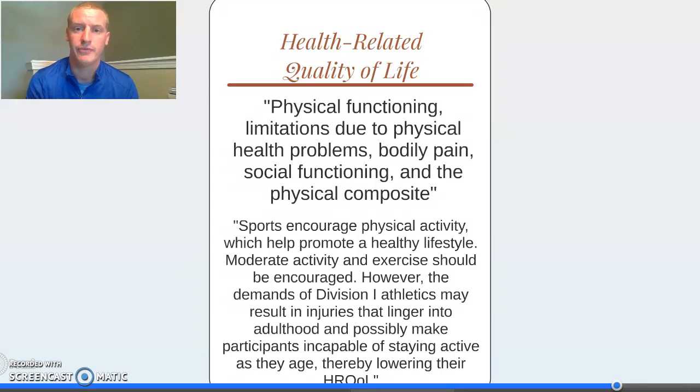Overall, health-related quality of life for collegiate athletes, as has been documented in the literature in the Journal of Athletic Training, has physical functioning, limitations due to pain, social functioning, and physical composite scores. As we take the patient across the continuum of the Disablement model, we are able to understand how the health-related quality of life, the constructs of the SF-12 and 36, make up the issues that we see on the Disablement model.